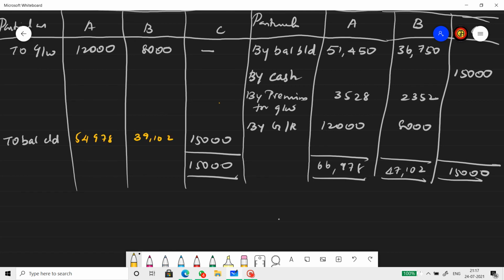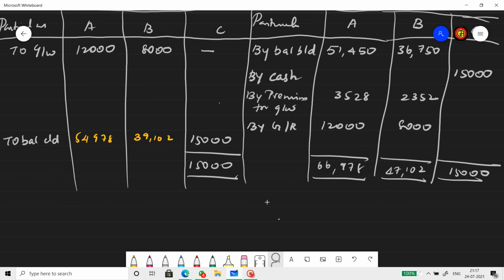So here the partners' capital accounts are balanced. A's capital account credit side total comes to 66,978. B's capital account credit side total comes to 47,102. And C 15,000. So C would not have any debit entry, therefore his closing balance will be 15,000 only.